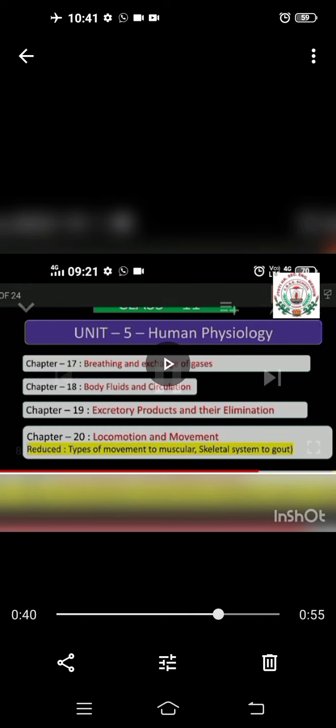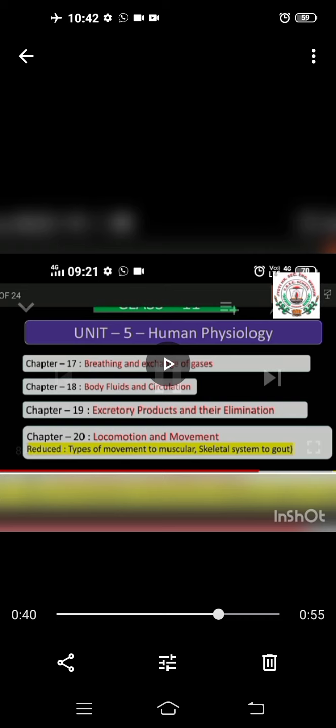Okay, the 5th unit includes human physiology. There are chapters like breathing and exchange of gases, which explains the respiratory system and the process of respiration. Then circulatory system, then excretory products and their elimination, that is the excretory system, then locomotion and movement. So these are the